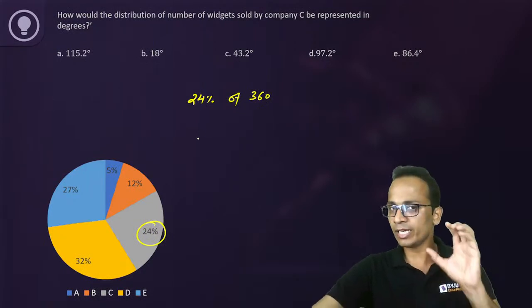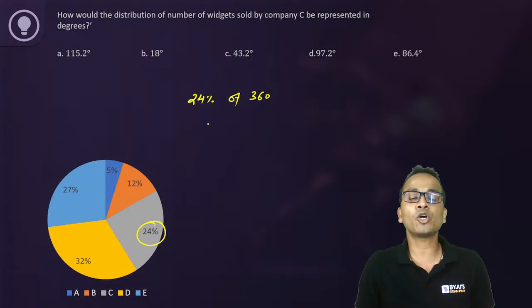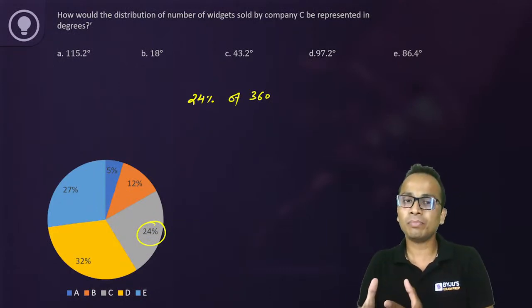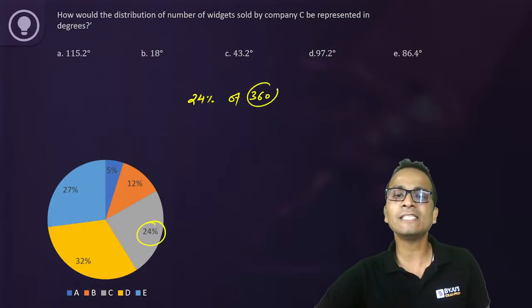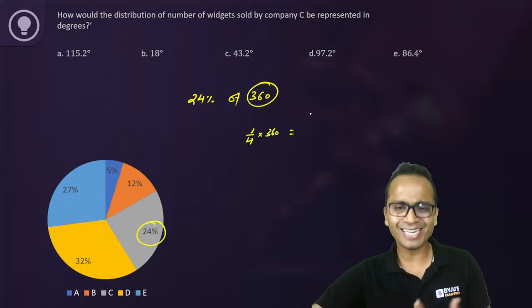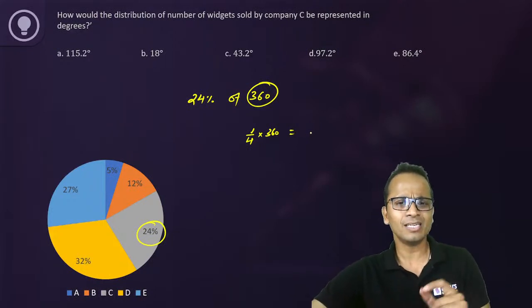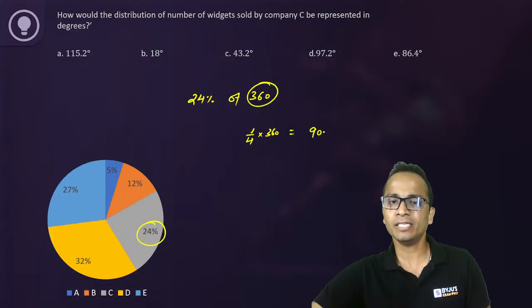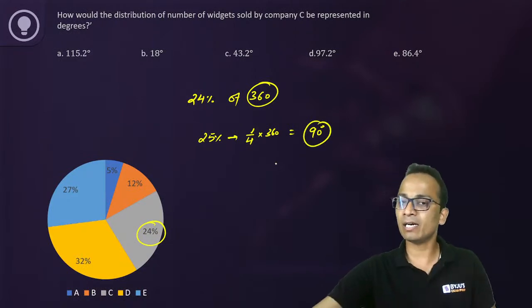So instead of calculating 24%, I am calculating 25%, because 25% of any number is easy to calculate. So 25% of 360 is 1/4 of 360. We can calculate 1/4 of 360 orally as well. Yes, Varun, absolutely correct. So it will be 90. So 25% will be 90 degrees in terms of angles.